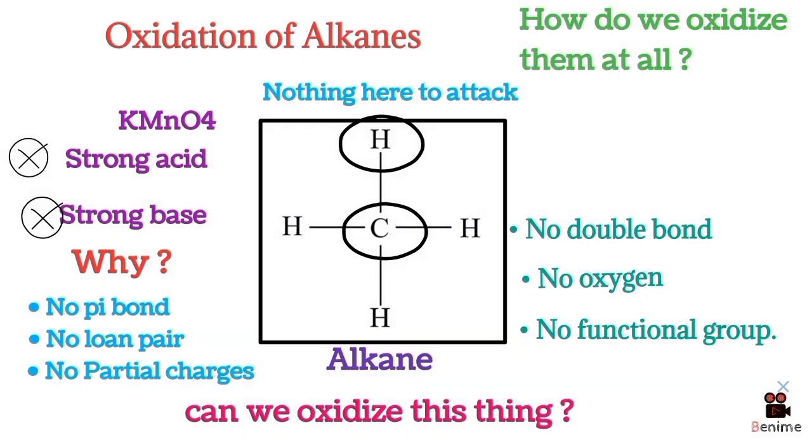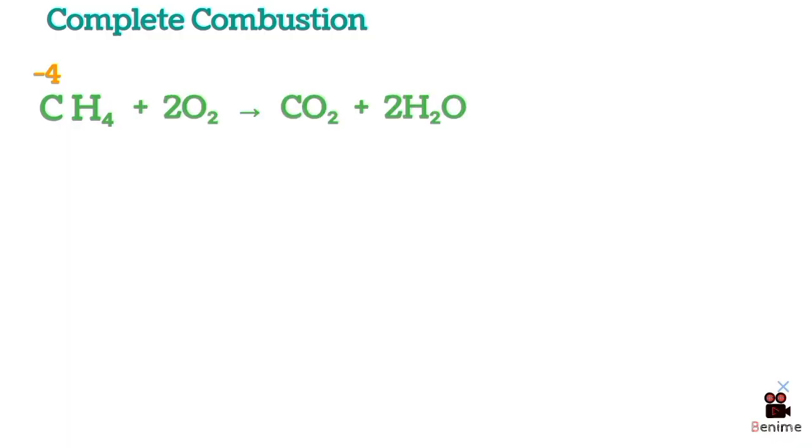The answer is oxygen and heat. Complete combustion. This is the most extreme oxidation possible. Look at methane, CH4. Carbon is at oxidation state -4. After combustion, carbon becomes CO2. Oxidation state +4, that is a change of 8 units in one reaction. Every single C-H bond breaks. Maximum energy release. The equation is simple. CH4 plus 2O2 gives CO2 plus 2H2O. Energy released is 890 kilojoules per mole.